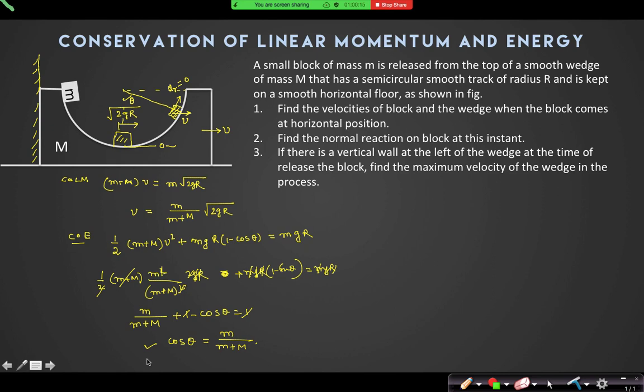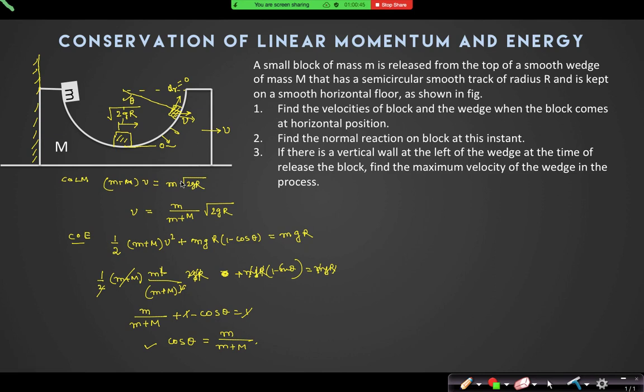Before calculating this answer, first tell me why the wedge is gaining a velocity. The small block is exerting the normal force. Yes. The small block is always exerting a normal reaction force on the wedge, and that normal reaction has a horizontal component that is increasing the velocity of the wedge. Yes or no? Yes, sir.